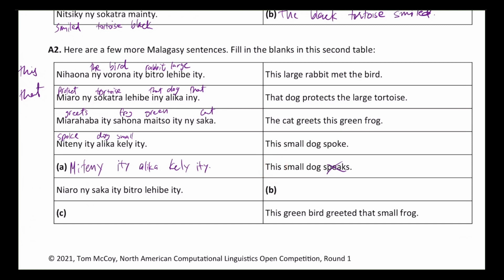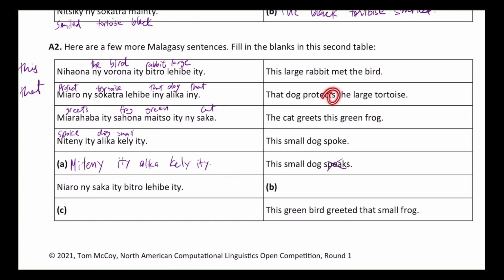All right, two more. We've got this. So the second to last one is niaro, nisaka, iti, bitro, lehibe, iti. This is one of the long words, so once again, we're just going to break it down step by step and see what it means. Niaro. We want to scan the phrases that are given to us to see if we can see anything that matches. We see that miaro matches, and miaro means protects in this case.